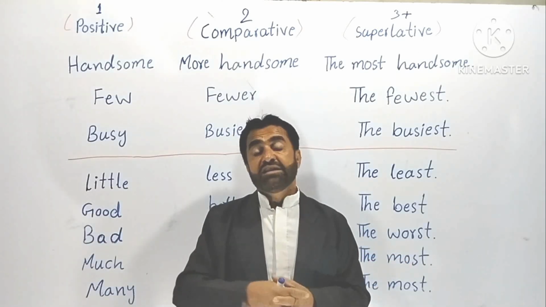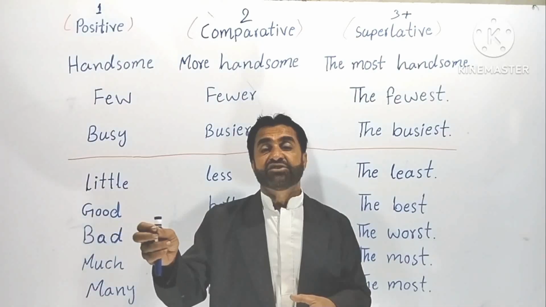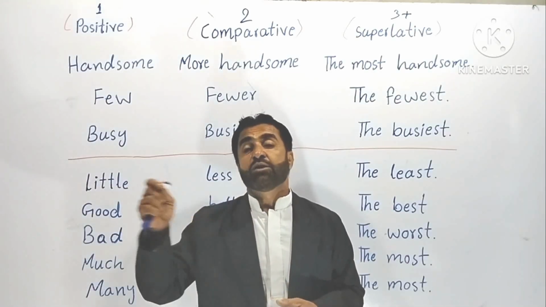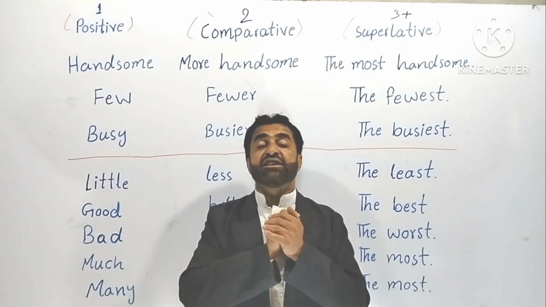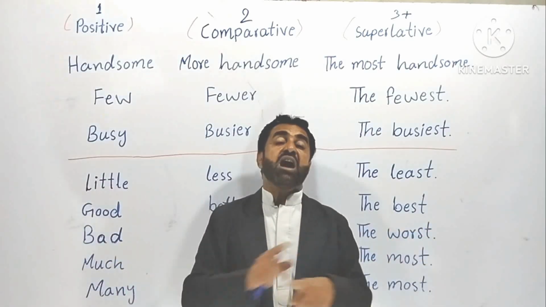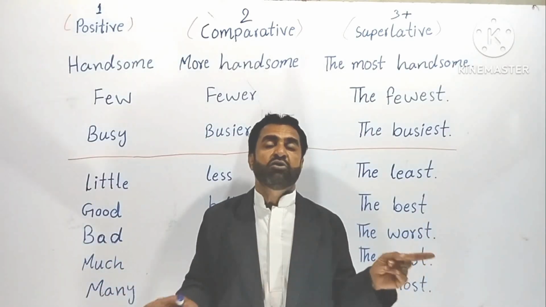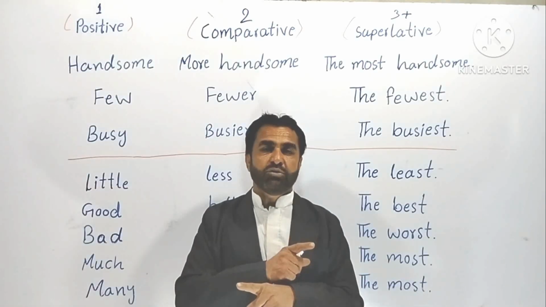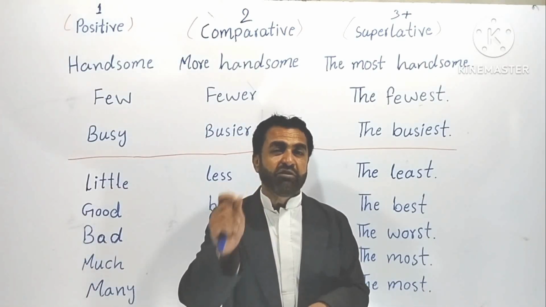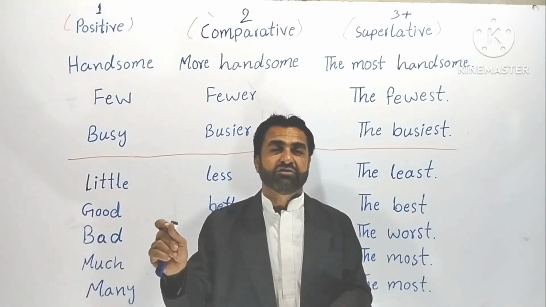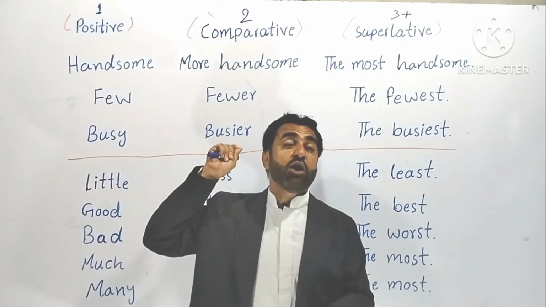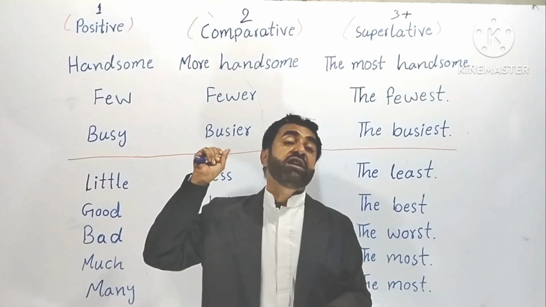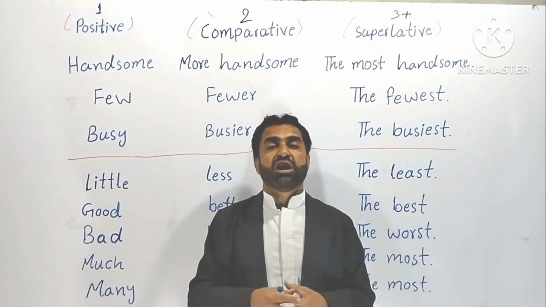There is a word that has 7 letters, but still we use ER or EST. But that thing you will see rarely, hardly ever, not always, not often, not mostly, not usually. Understood? This thing you will find hardly ever. Means 1 out of 1,000.